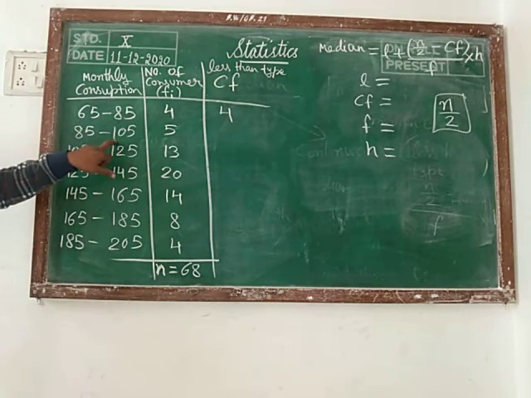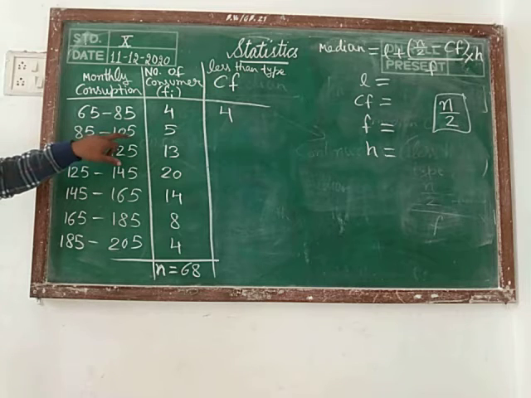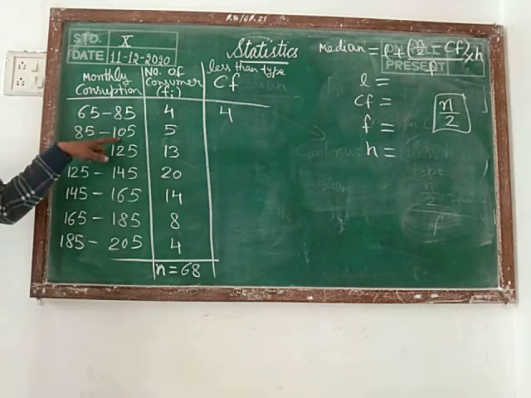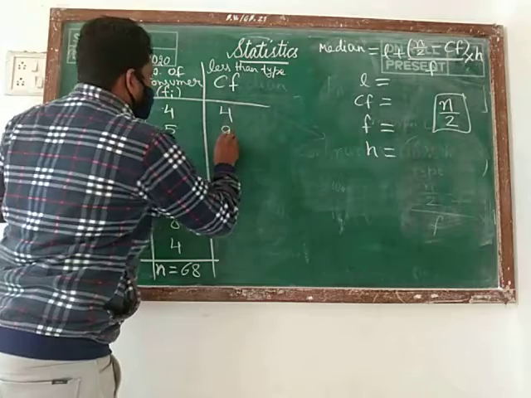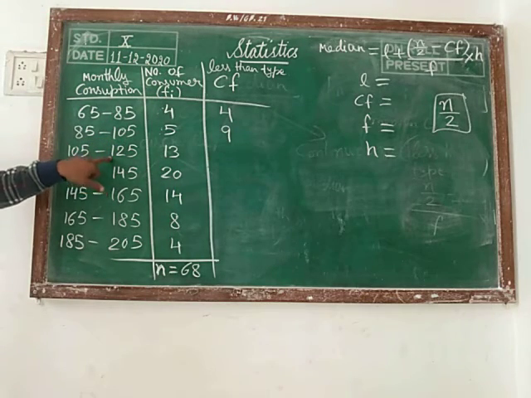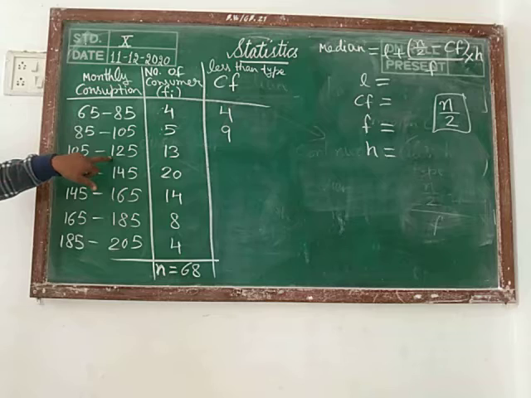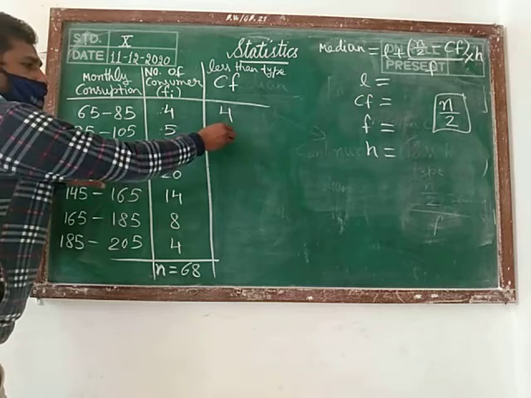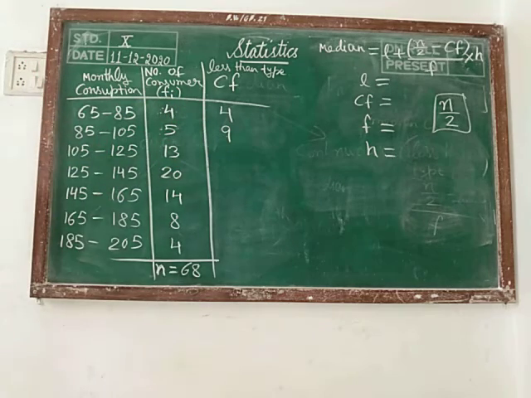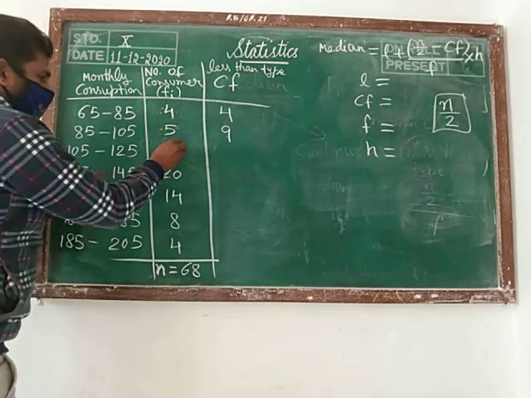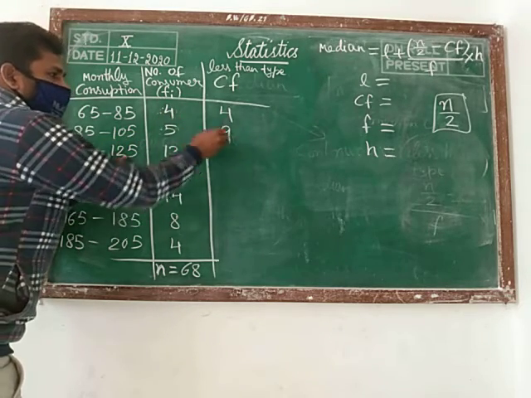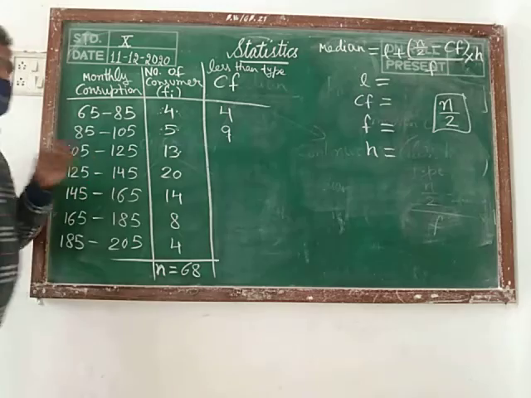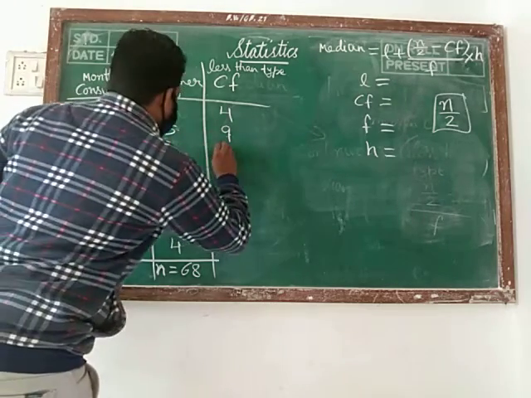Now come to this one. How many consumers are you getting having monthly consumption less than 105? Then these two are the sum of these two. 5 plus 4, 9. How many consumers are you getting here? 125, less than 125. 9. And these 3 values. So either you are adding these two, or you may add these 3 values. You are able to write anyway. Either you are adding these 3 values and you are writing here, or you may add these two because this is the sum of previous two values. So 13 plus 9.